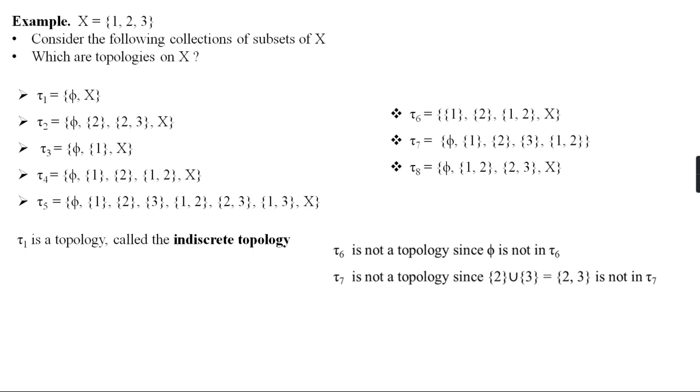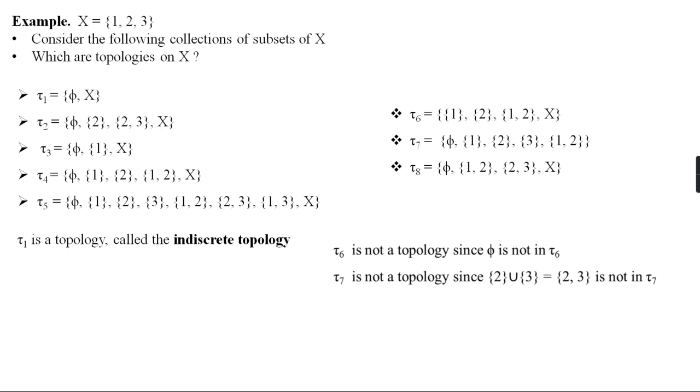Again, the second one, tau 2. That family includes the empty set phi, the singleton set {2}, the set {2, 3} and X. We know that a family is a topology if, by the first property, the empty set phi and the entire set X are elements of tau. So here phi and X are elements of tau 2. Second, it is closed under arbitrary union. That means if we take any elements from the topology, then their union is again in that collection. Here, {2} and {2, 3} are elements apart from phi and X. So their union and intersection must be in tau 2 if tau 2 is a topology.